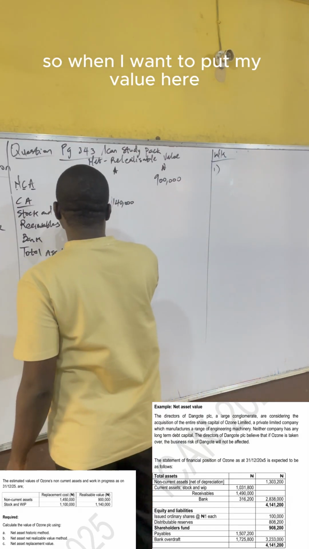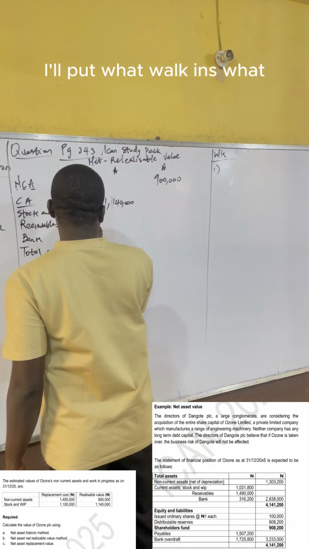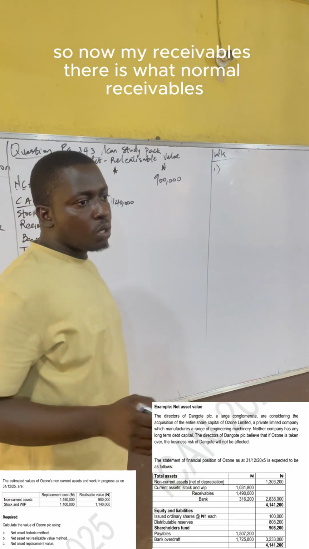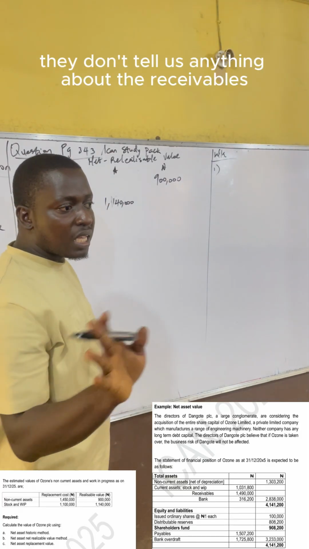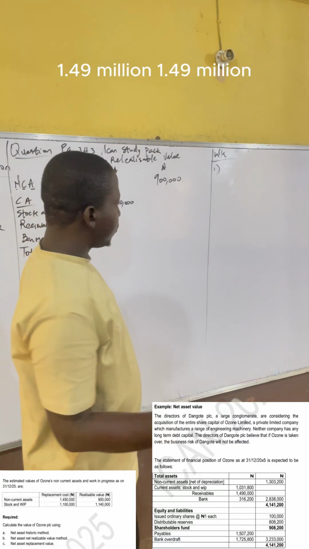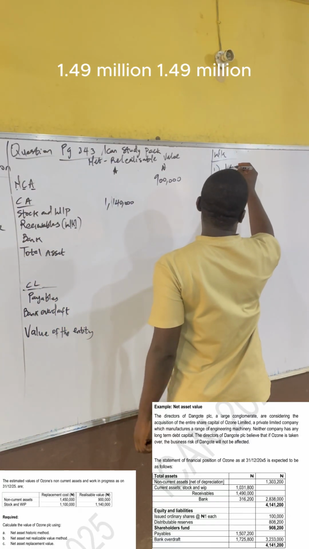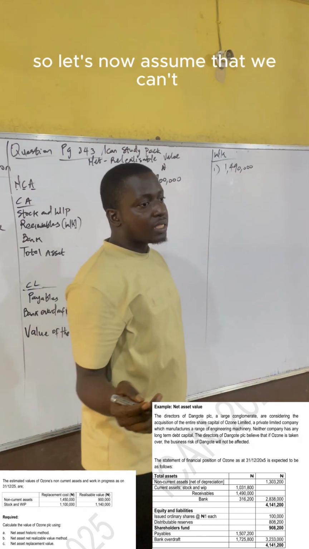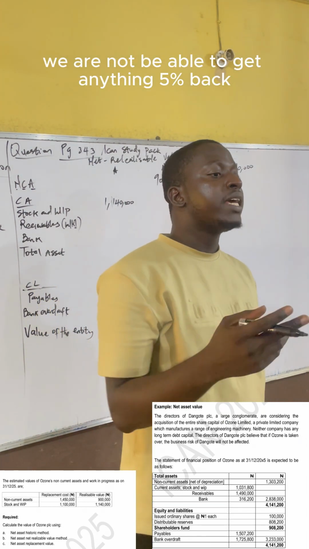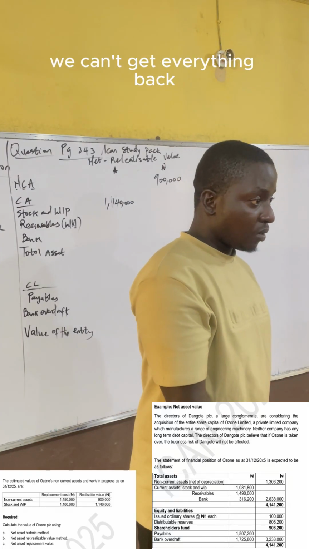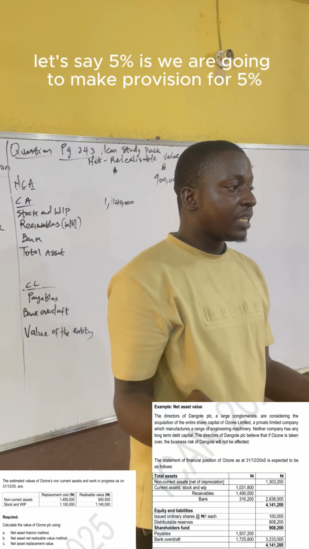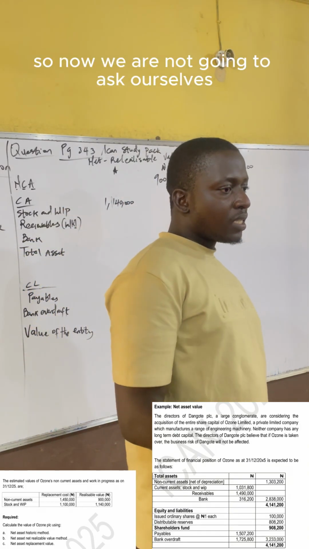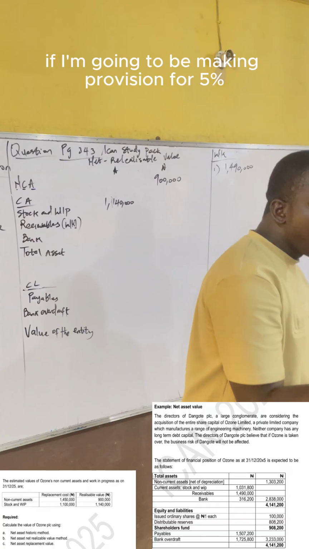My receivables there is the normal receivable, since they don't tell us anything about the realizable. 1,490,000. Let's now assume that we will not be able to get 5% back. We can't get everything back. Let's say we are going to make provision for 5%.